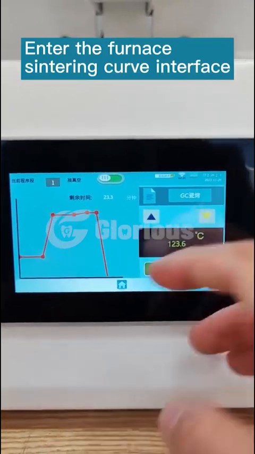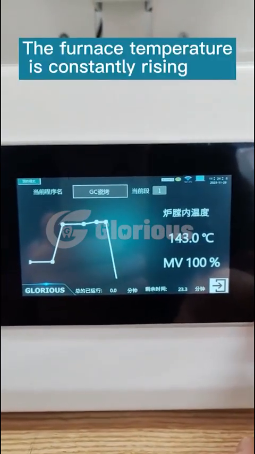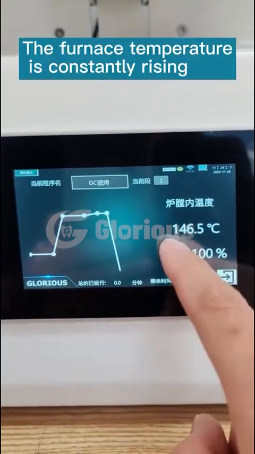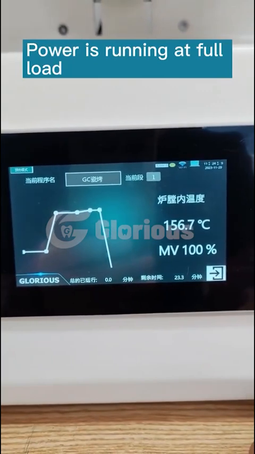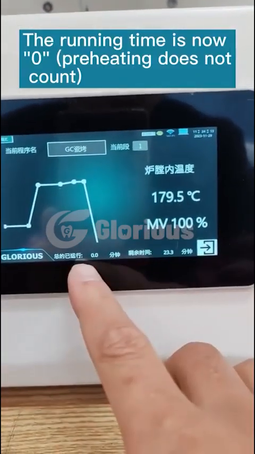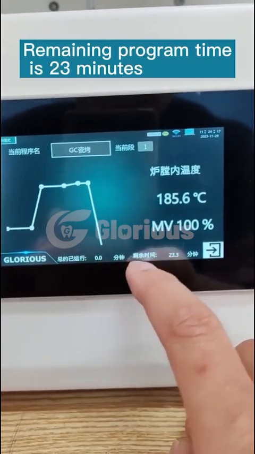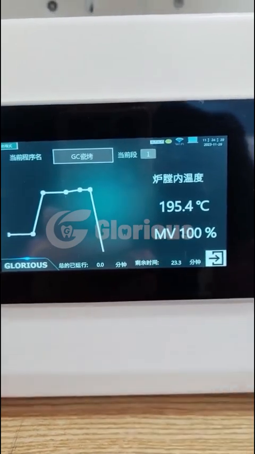Enter the furnace centering curve interface. The furnace temperature is constantly rising. Power is running at full load. The running time is now 0. Preheating does not count. Remaining program time is 23 minutes.